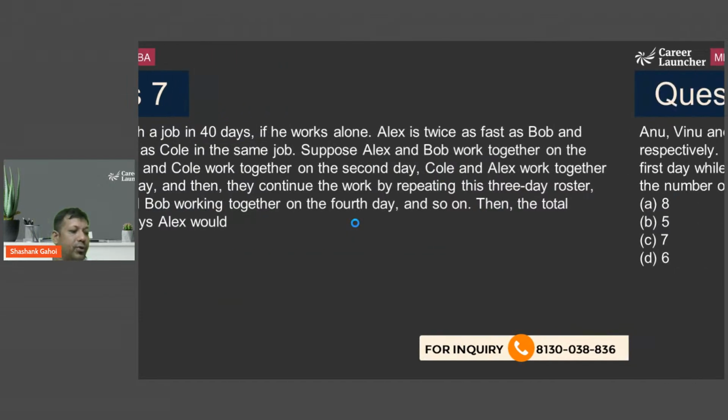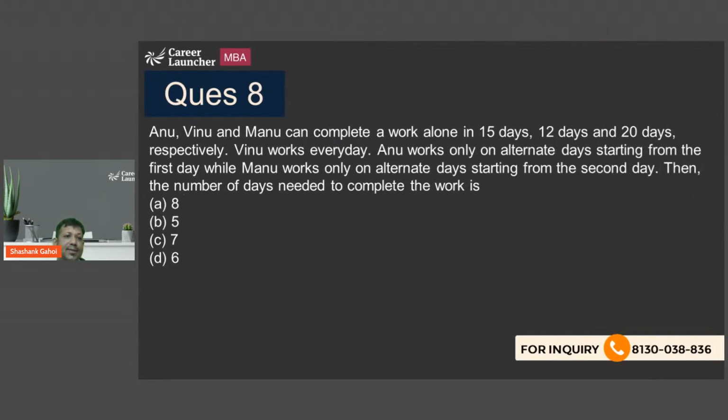Now let's move on to the next one. What does it say? We have Anu, Venu, and Manu. They can work alone in 15 days, 20 days, and 12 days. So the times are given. My first step is that total work is the LCM of all these numbers, that is 60. So efficiency of Anu is 4, efficiency of Venu is 5, efficiency of Manu is 3. That's what we figured out.